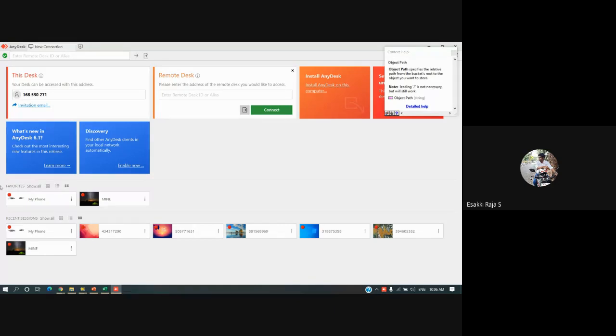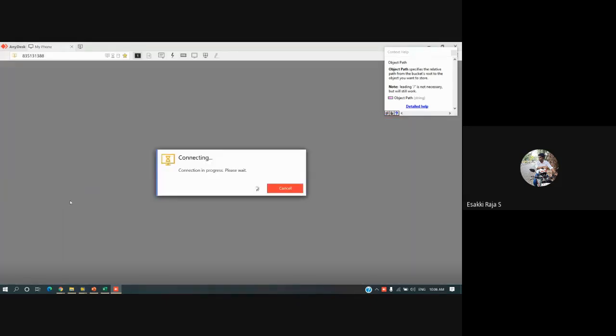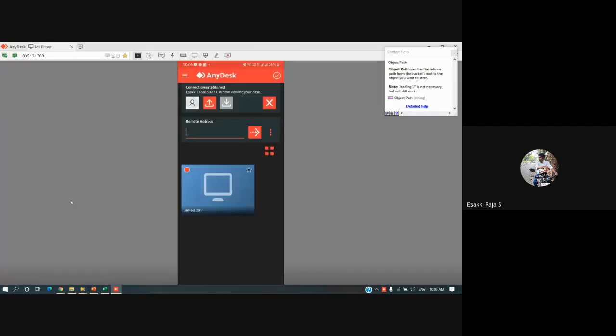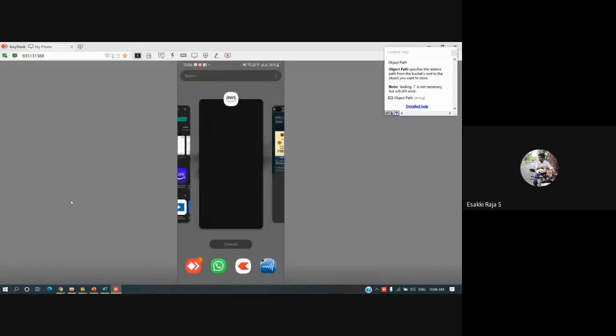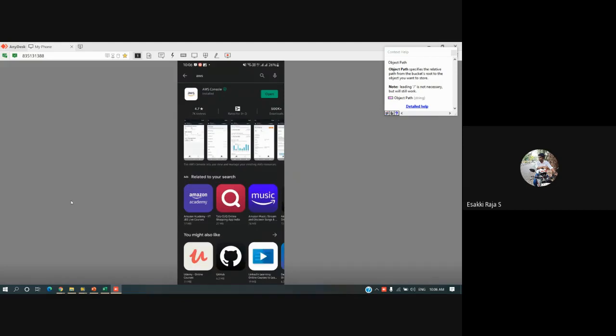Meanwhile, I'll connect my mobile to the system. Yes, I have shared my mobile screen. Just now I installed this software on my mobile also, that is AWS Console.